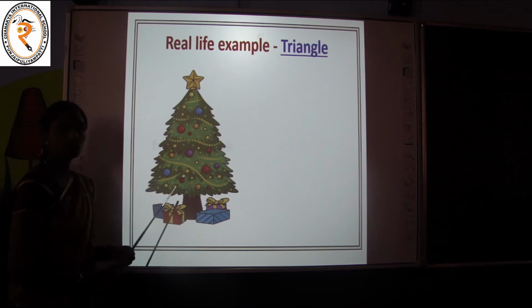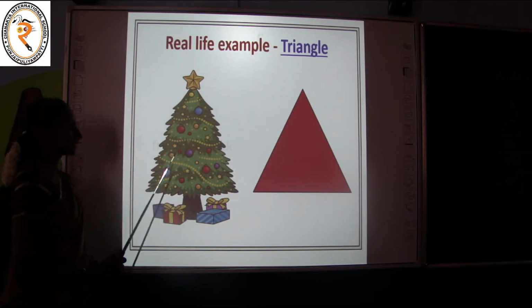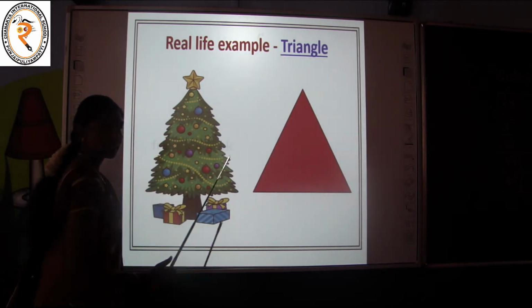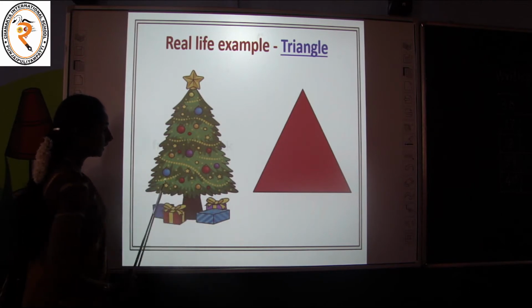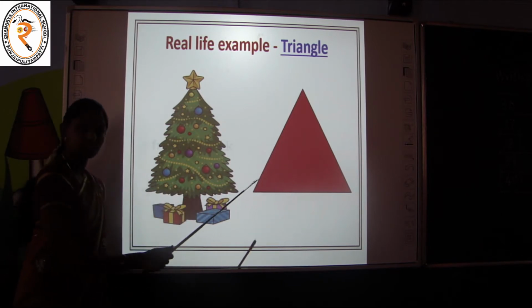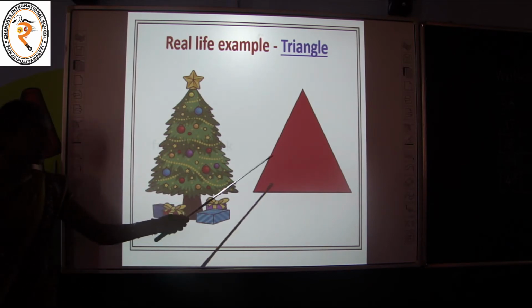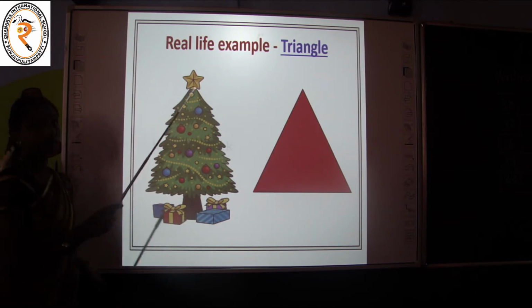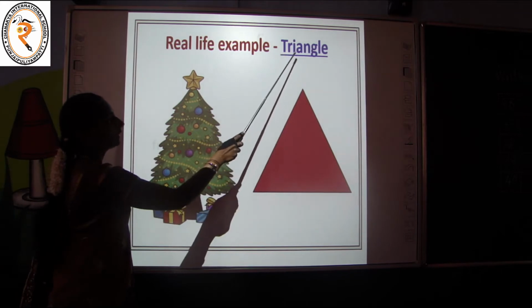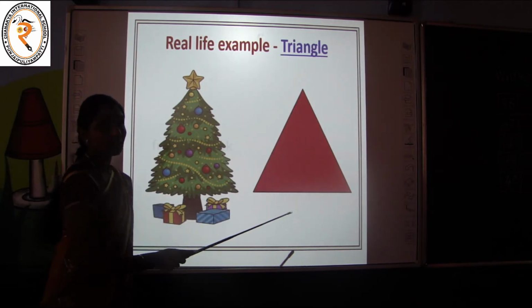Very good. How does it look, children? Very good. You are correct. The Christmas tree looks like a triangle. Now compare. Look at both. This Christmas tree looks like a triangle. Very good, children. Now I hope that you all got a clear idea about the shape triangle. Do you want to spell triangle? Come on. Triangle. Triangle. This is a triangle shape.